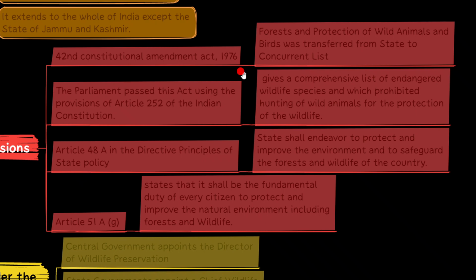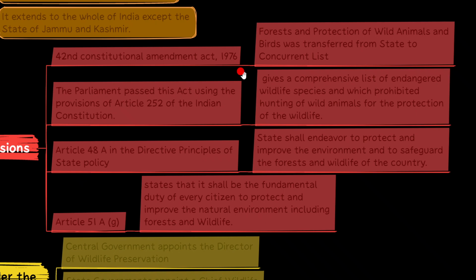And Article 48A, which comes under the Directive Principles of State Policy, DPSP, states that the state shall endeavor to protect and improve the environment to safeguard the forests and wildlife of the country. And Article 51A states that it is the fundamental duty of every citizen to improve the environment, including forests and wildlife.